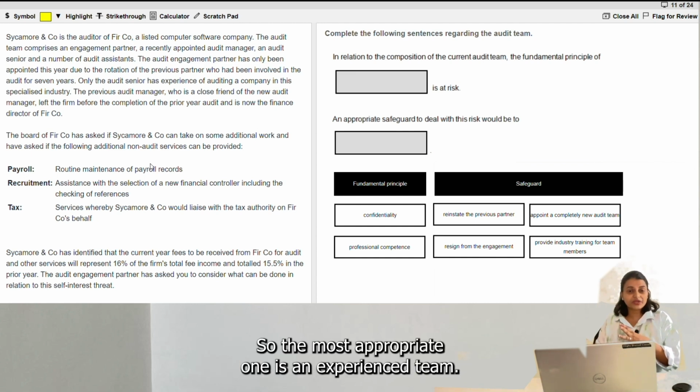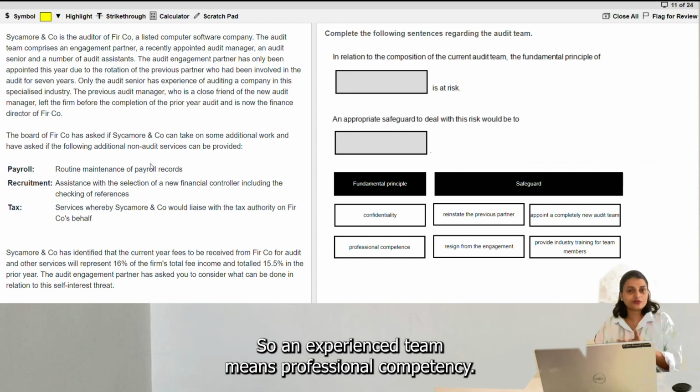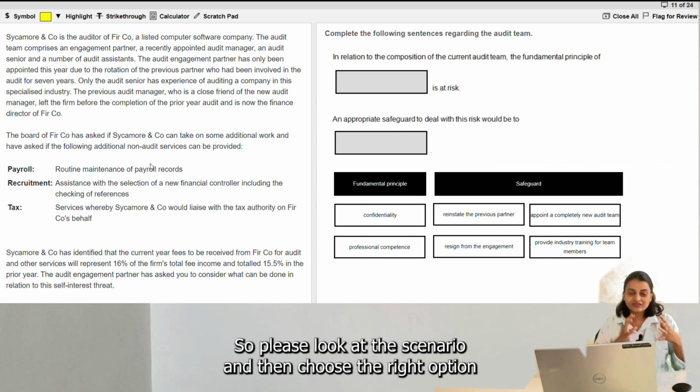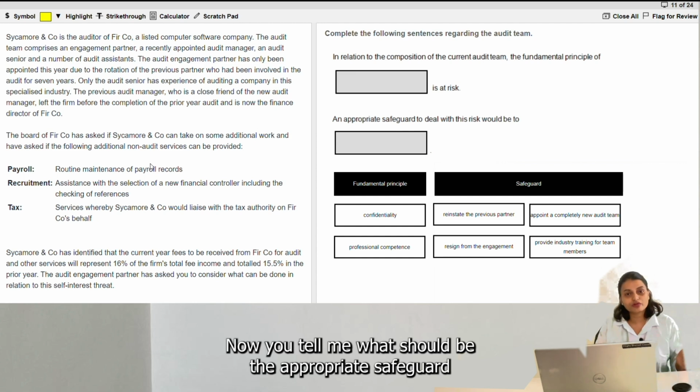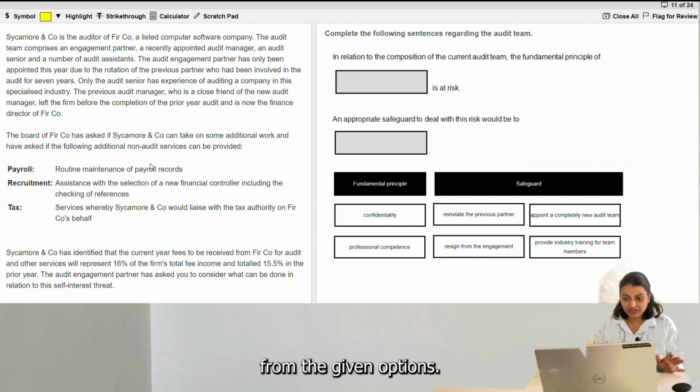So the most appropriate one is inexperienced team. So inexperienced team means professional competency. So please look at the scenario and then choose the right option. So it's professional competency. Now you tell me what should be the appropriate safeguard from the given options.